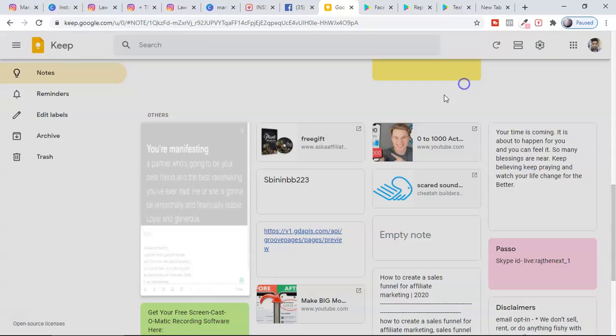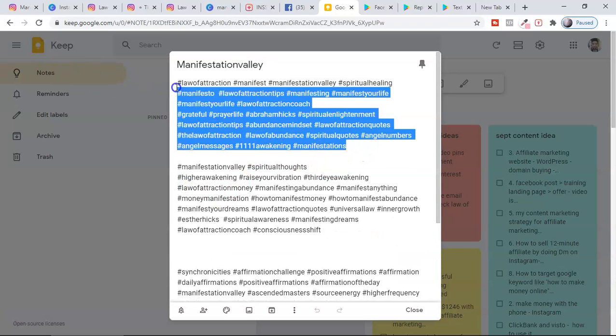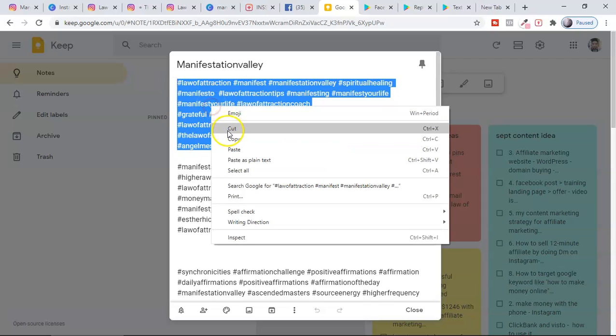Then I already have all the hashtags, which I keep in Google Keep. So I'm going to show you the hashtag research within a second.